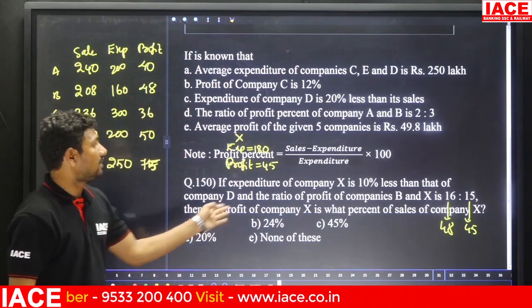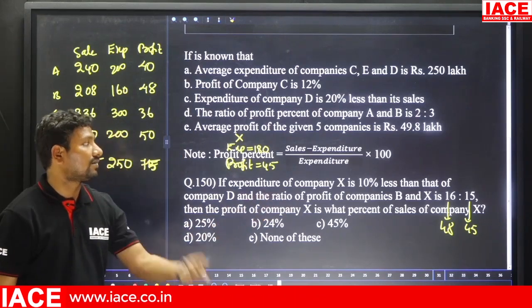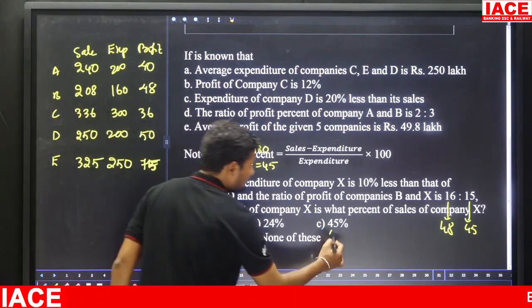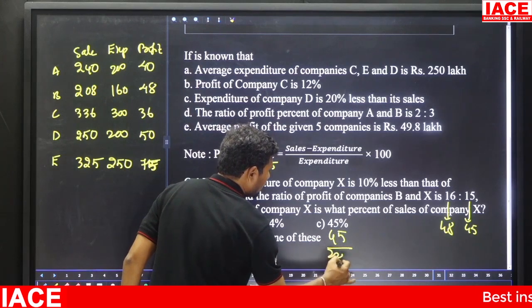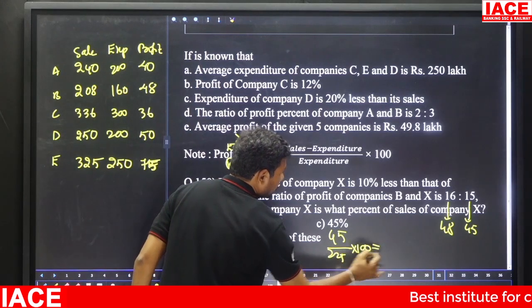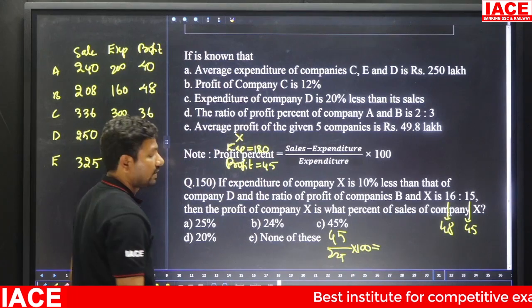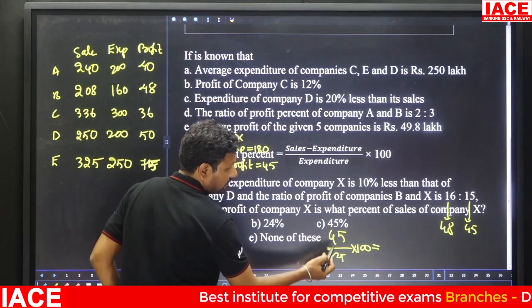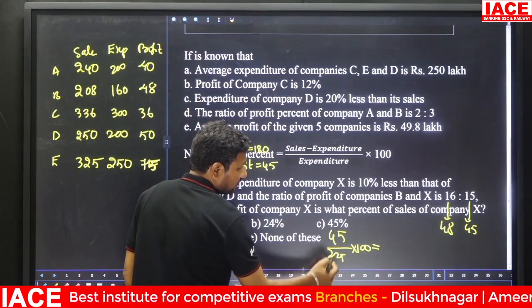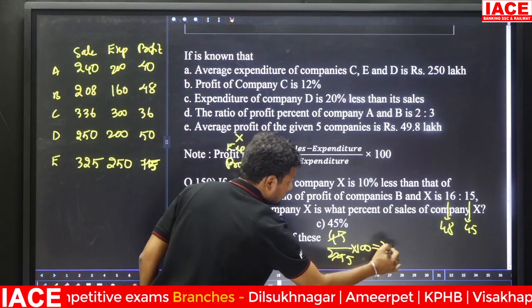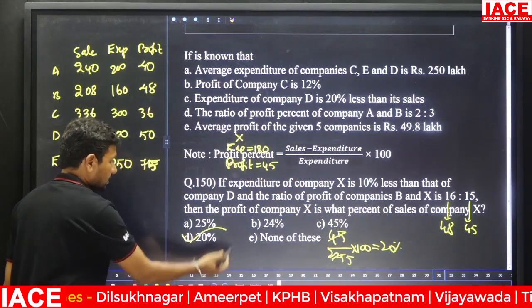Next, then profit of company X is what percentage of sales of company X? Then 45 by 225, we need percentage, multiply with 100. 45 to 225, how many times? 15 3s are 45 and 15 15s are 225, here 3 by 15 means it is nothing but 1 by 5. 100 by 5 is equal to how much percentage? 20%, option D.